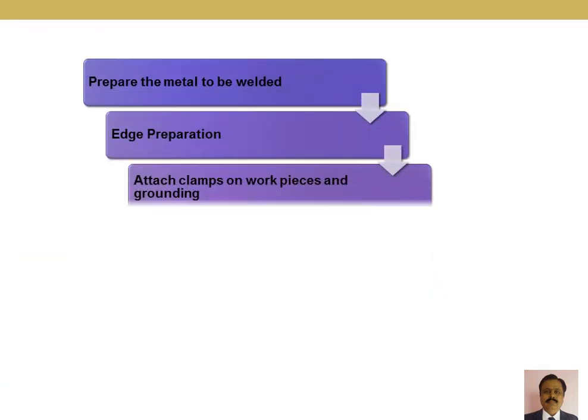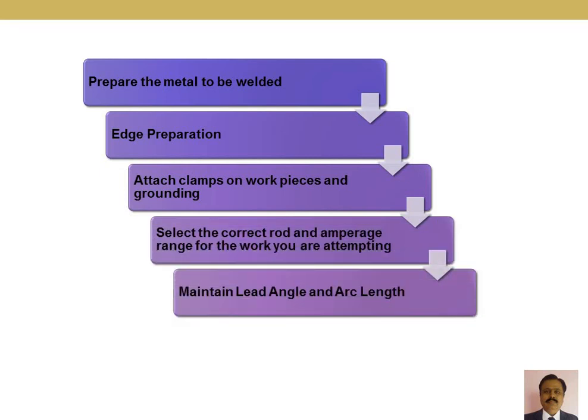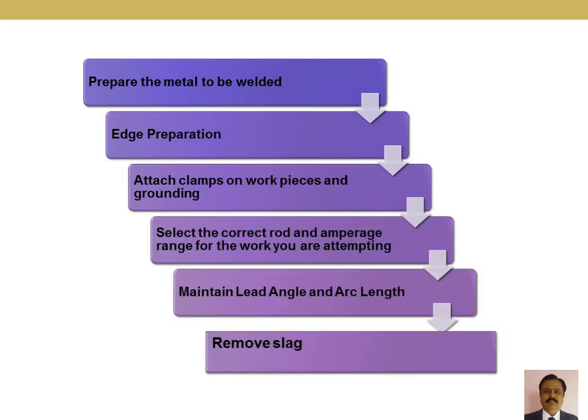These are the steps to be taken for a welding joint. Let's prepare the metal. Preparation of the metal to be welded means you have to select the right kind of welding rods and clean the edges of the workpieces so that there is no dirt. If any dirt and dust is there, we are not going to get a sound weld.